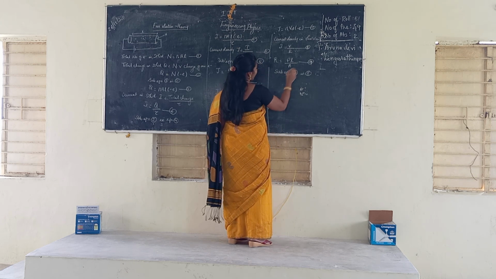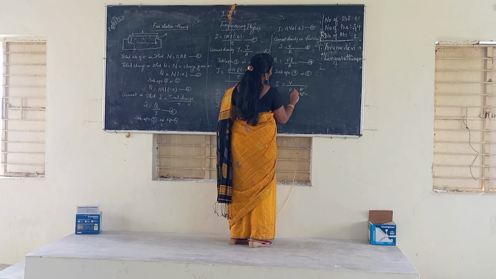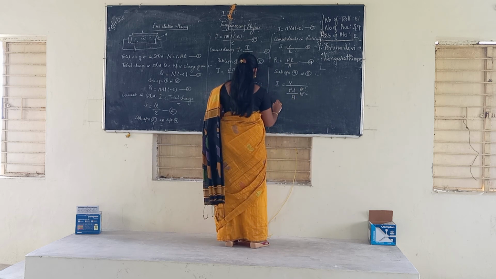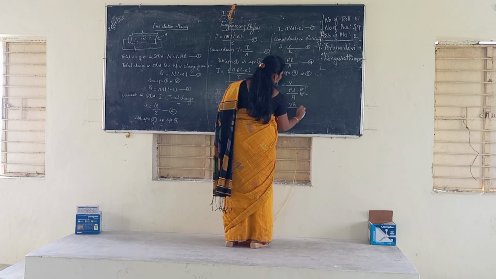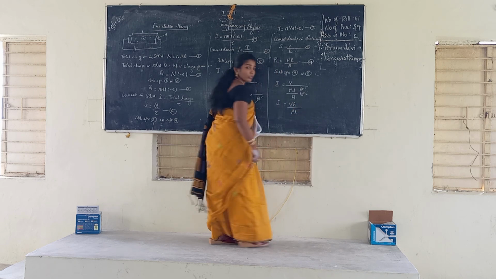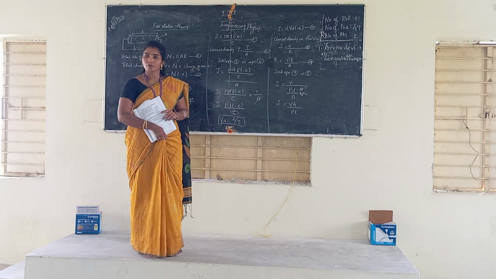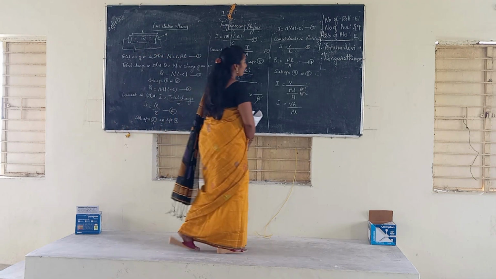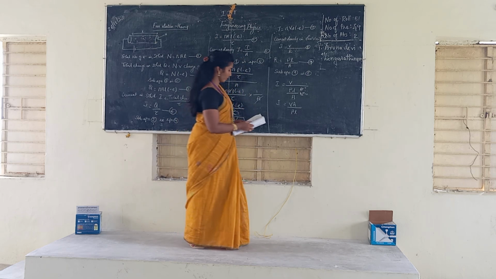Not R, sorry. I is equal to P divided by rho L divided by 8. So the next term, I is equal to VA divided by rho L. Understood in this step? Okay. So the next term V by L is what here?